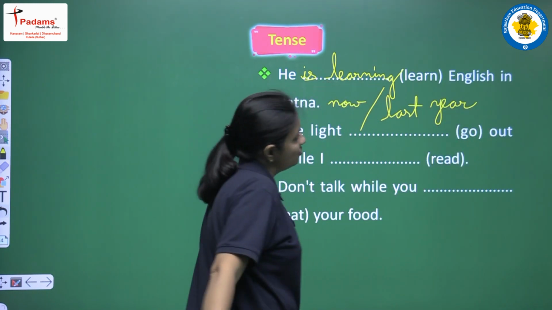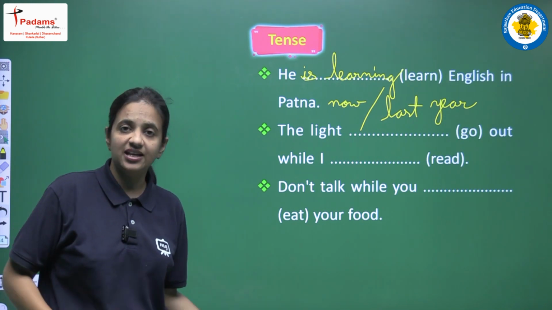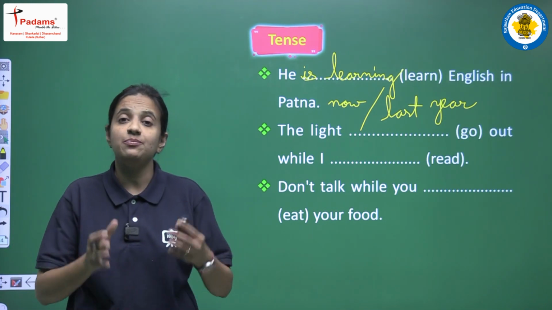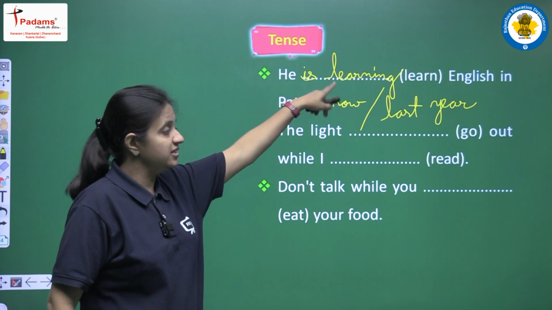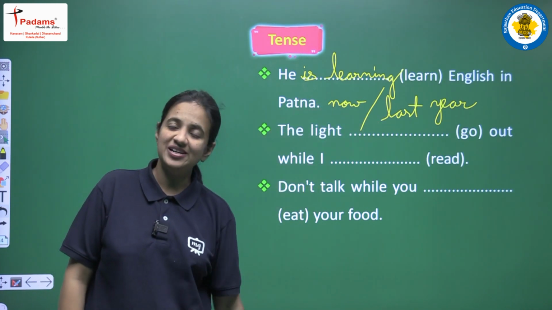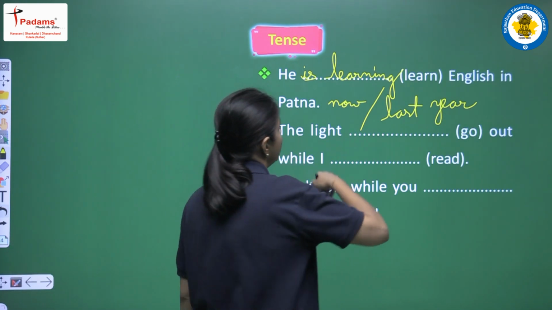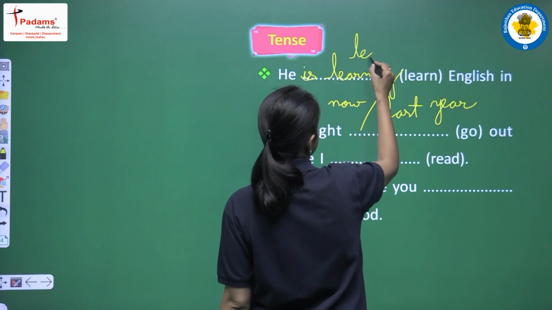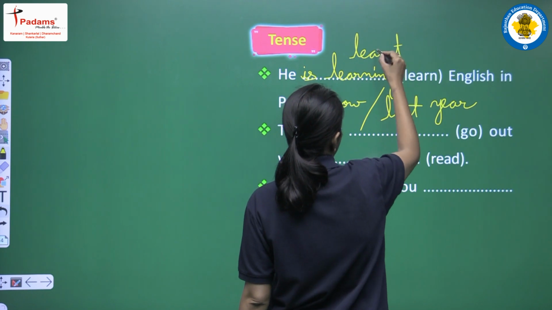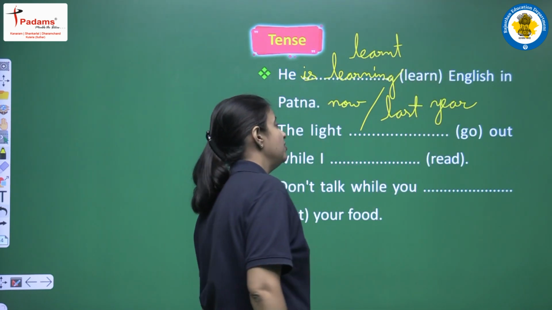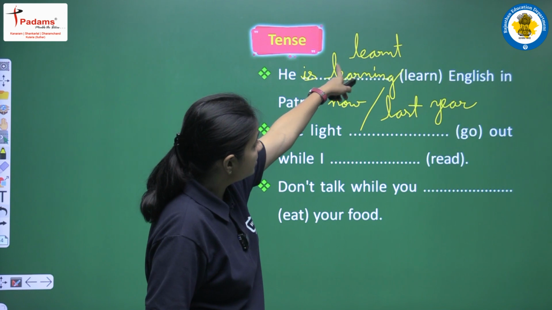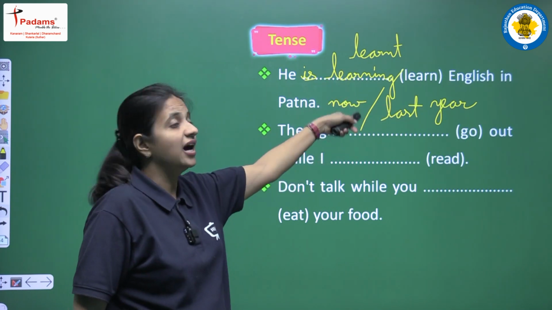So at that time it's very clear that we have past tense, so we will make this sentence in past simple tense, and because it's a positive sentence, in past simple tense we have to use the second form of the verb and no helping verb. So at that time we can write here "learned". Right, the second form of learn is learned. Then we will make the sentence: he learned English in Patna last year.